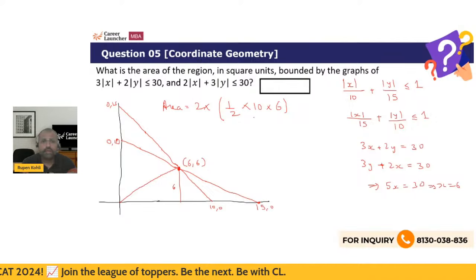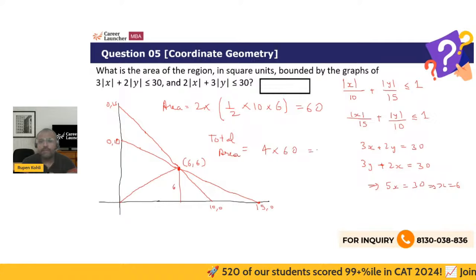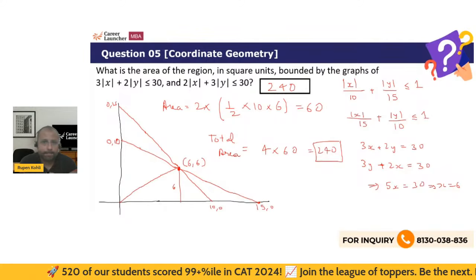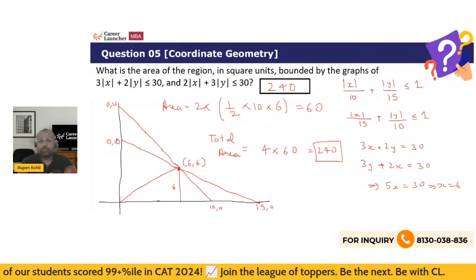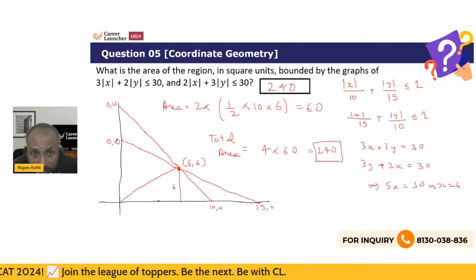So twice of that becomes 60. And the total area, as we understand, is going to be 4 times of that. So your answer is that the area in square quadrants is 240, right? So first of all, you should be knowing this graph, and this was an application of that, right?